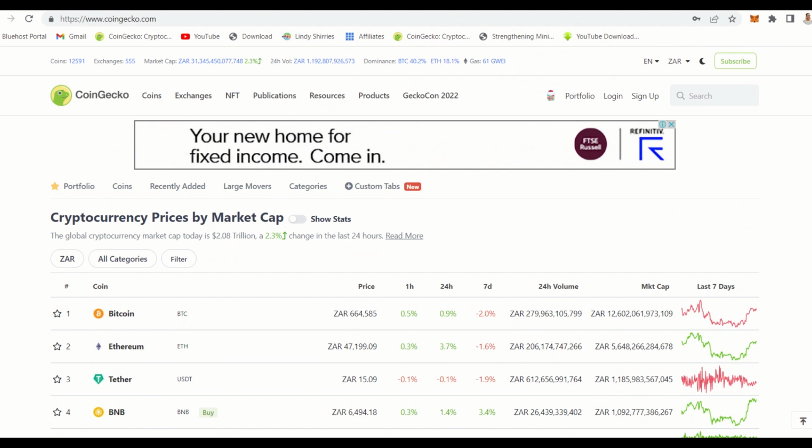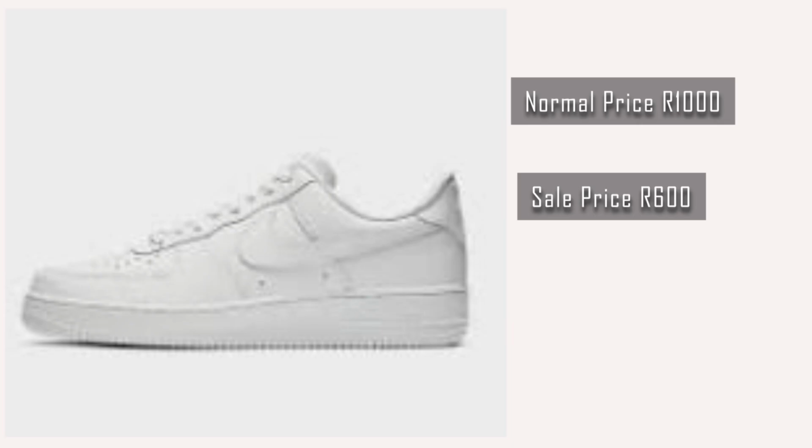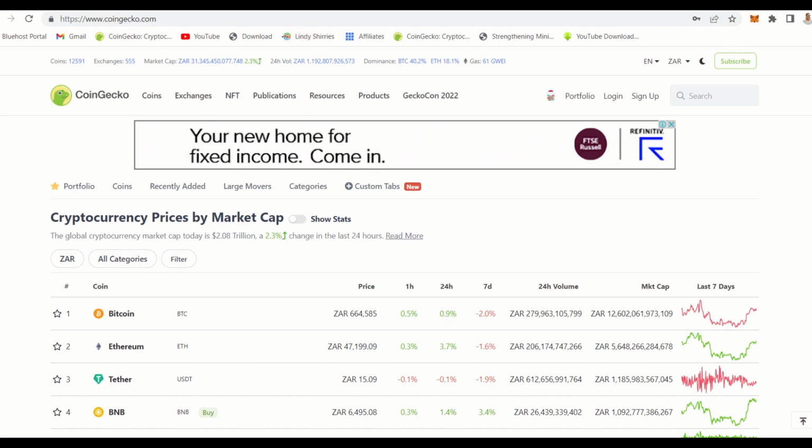Meaning that whenever these coins are not doing well, that's when you buy. Say for example you want to buy a shoe, a Nike takkie, and the value of that takkie is 1,000 rand. When the price goes to 700, 600, you want to buy there, because when the price of this Nike takkie goes to 1,000 again, you can just sell and make that 400 rand. So you understand why we buy when the price is down.